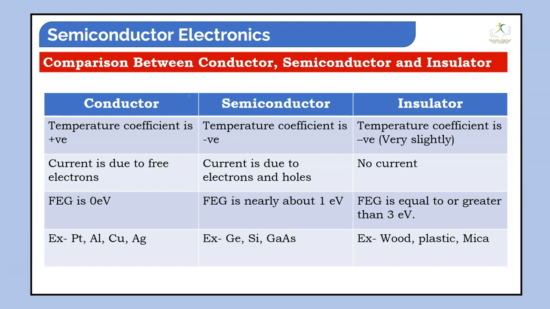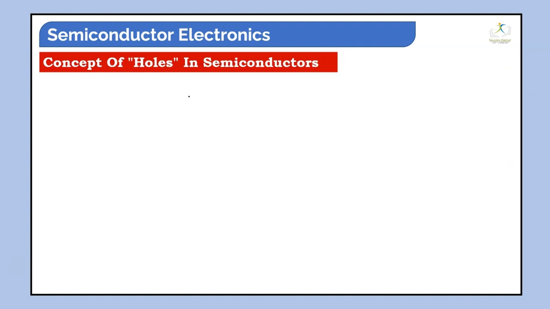Current is due to the electrons and holes, and the forbidden energy gap is nearly 1 electron volt, which is germanium, silicon, gallium arsenide. But in the case of an insulator, the temperature coefficient is very slightly negative, no current, and the forbidden energy gap is greater than 3 electron volt, which is for plastic, wood, mica.